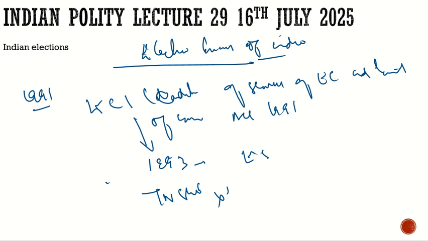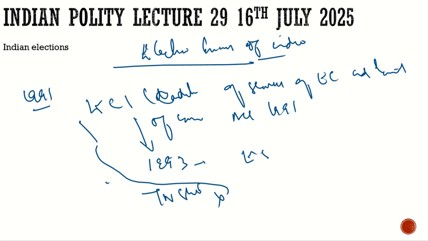Court said, look at what the article says, that the article is very much clear that there shall be the Election Commission of India, and it shall consist of the chief election commissioner and as many election commissioners as determined by the President. So the government is right in making this provision.